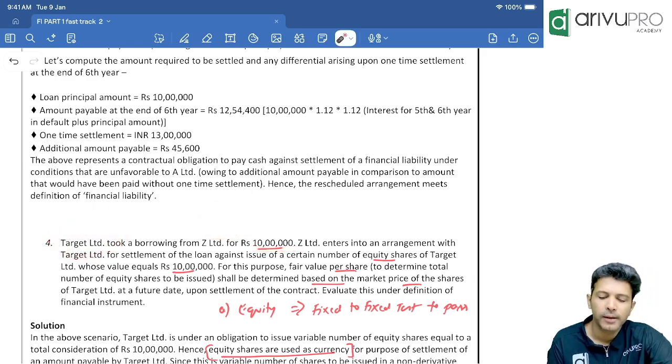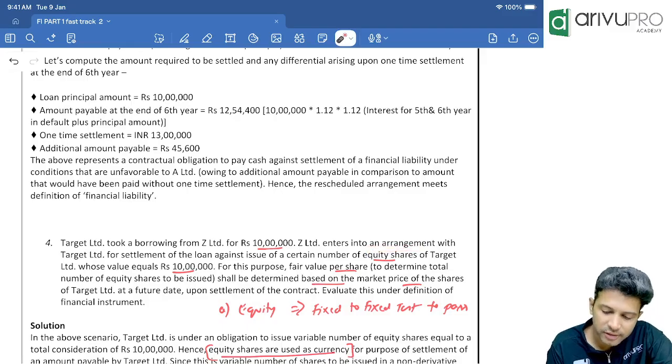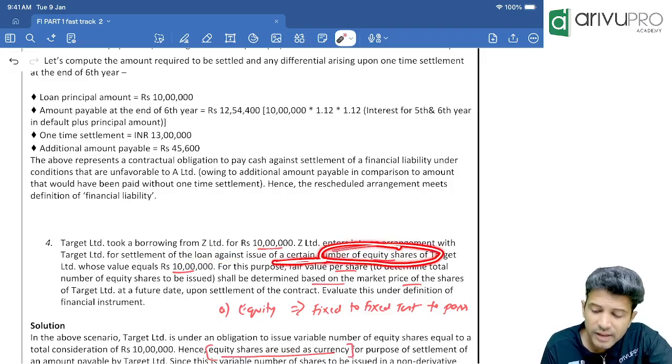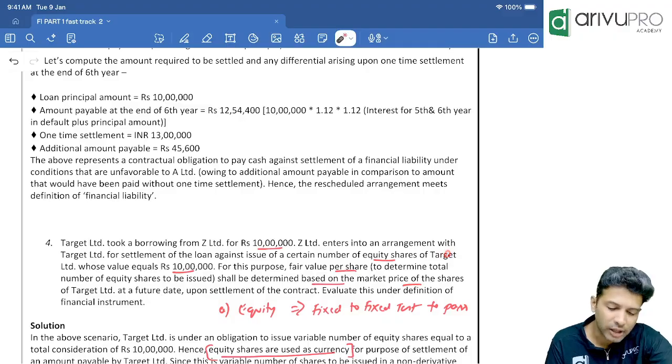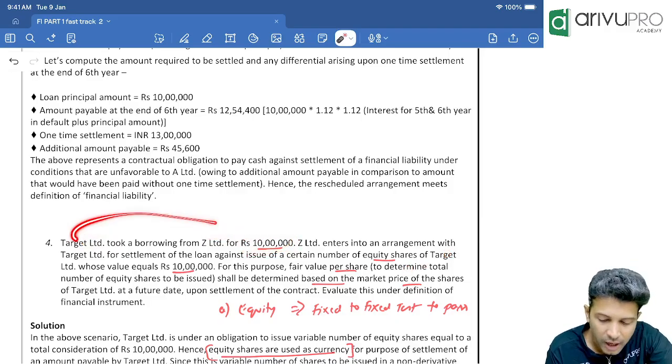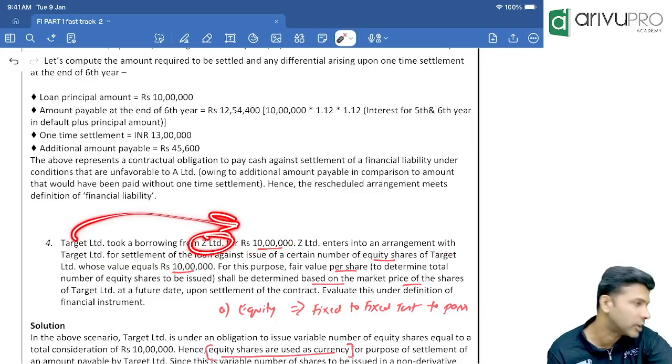How much is the loan amount? 10 lakh. Now Z enters into an arrangement. Z has entered into an arrangement with the target for settlement of loan. Settlement of loan. Ideally loan should be settled by what? Cash. Correct? Because you took the loan in cash. Ideally, the loan is also settled in cash. Now, here they made an arrangement saying that the loan will be settled against issue of certain number of equity shares of target. So, target is telling Z, oh, I will not repay this 10 lakh in cash. I will repay this 10 lakh through my company's equity shares. Correct, sir? Yes, sir. So, that means target has to issue equity shares to Z in the arrangement.